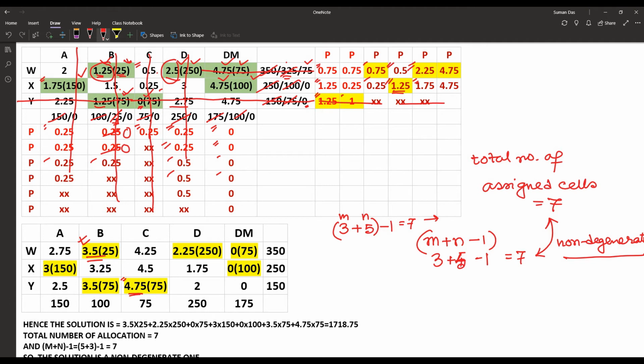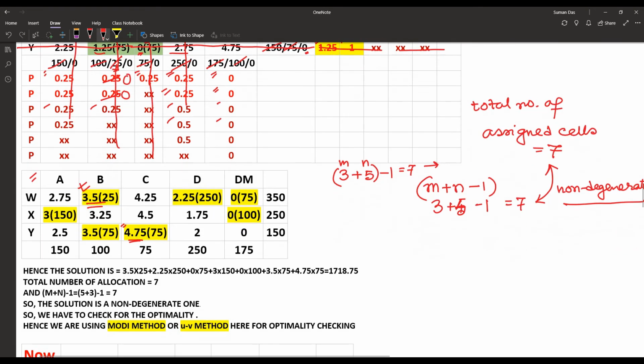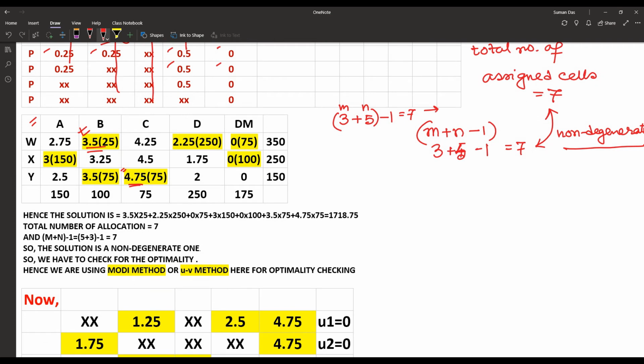So for the initial basic feasible solution we are using the main table or the cell values. Using the main table, the initial basic feasible solution has been obtained, and that one is 1718.75. The solution is non-degenerate, so we are checking for the optimality and we are using the Modi method or UV method.